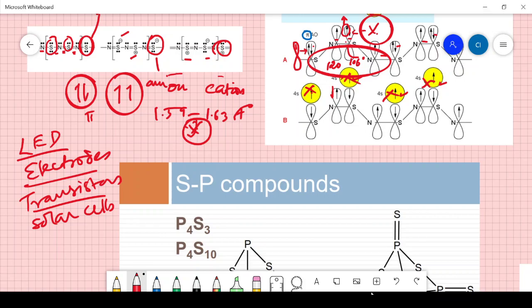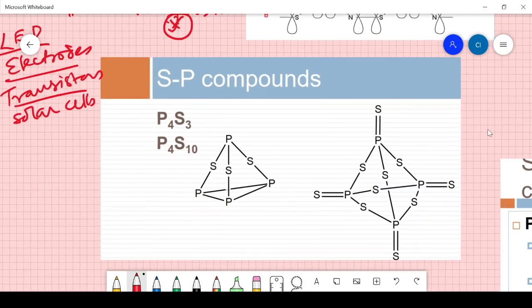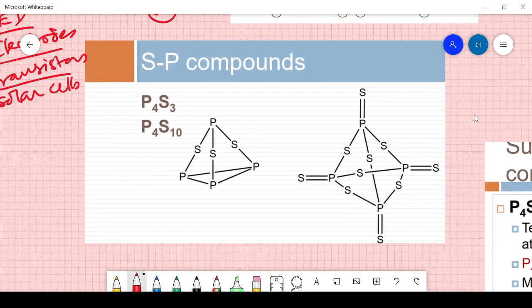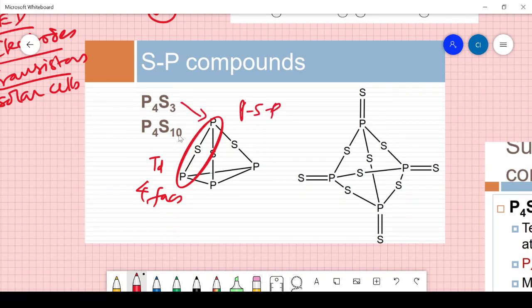But before we go, here is a look at some other class of compounds that is not in your syllabus. P4S3 is a beautiful tetrahedral type compound. You can see that it has a trigonal base and 4 faces, but each has a PSP bond, and that is P4S3. Sometimes this P4S3 is asked in NMR spectra to predict how the P is there. So you can just take up the P.